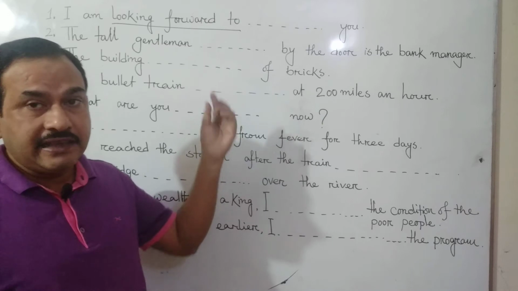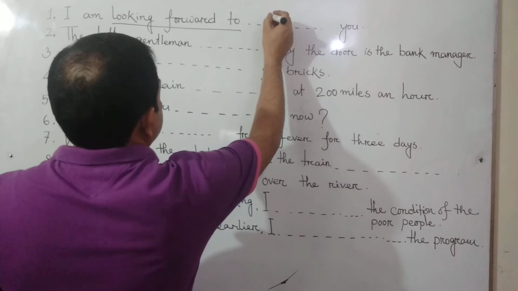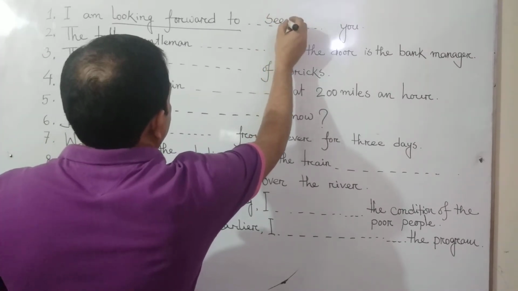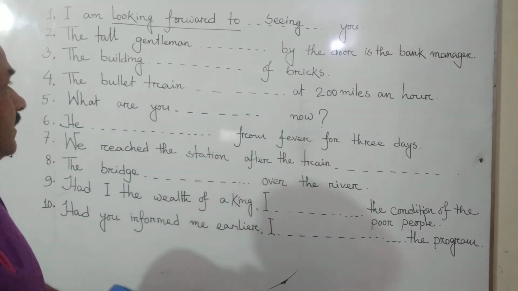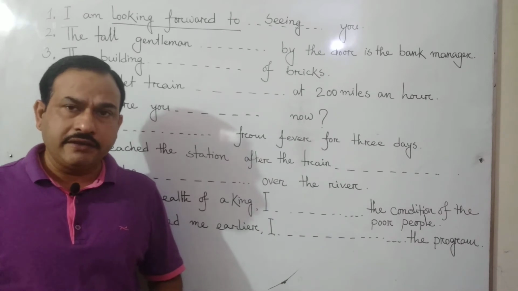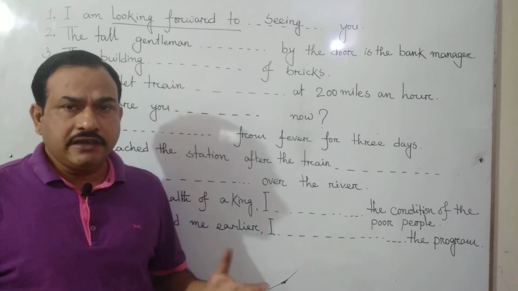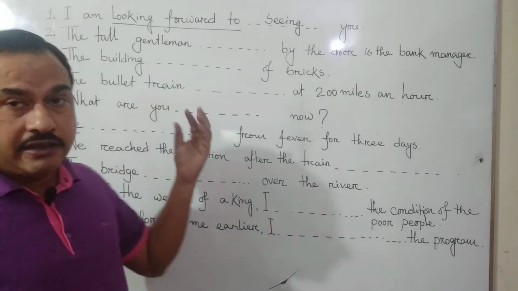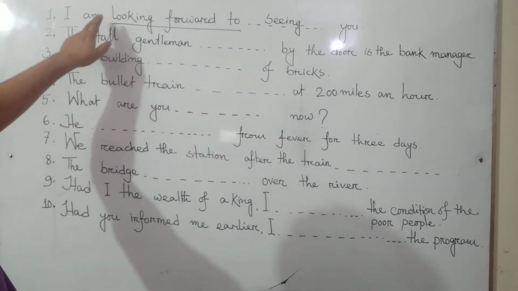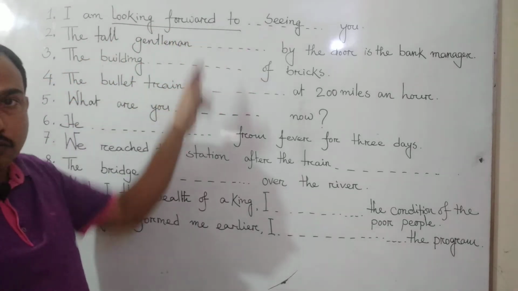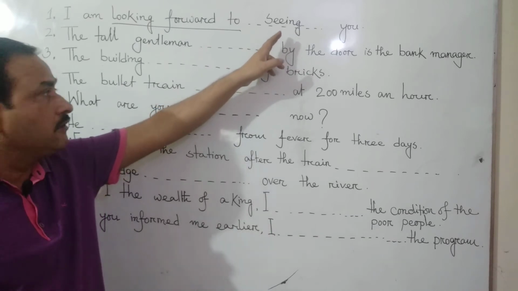add ing with it. So, it will be, I am looking forward to seeing you. You can use this verb, seeing you. I am looking forward to, that is, I am eagerly waiting or expecting to see you. So, the rule is, after look forward to or looking forward to, we will use the ing form, verb plus ing.